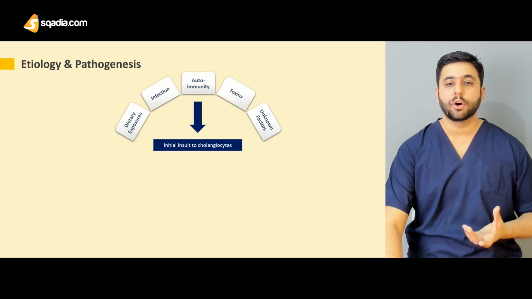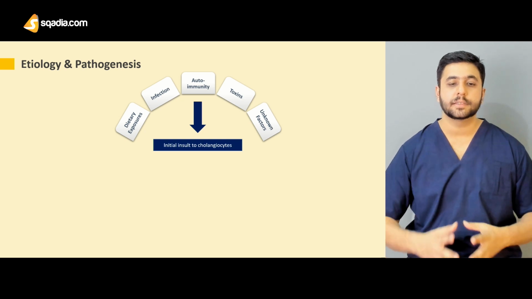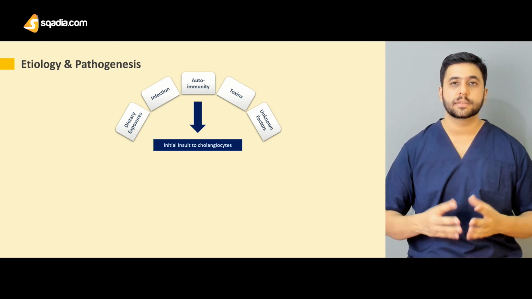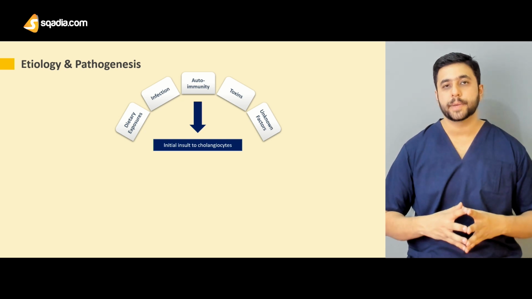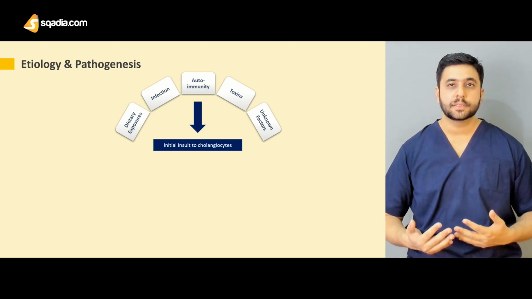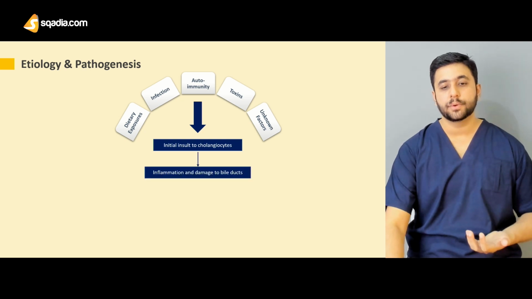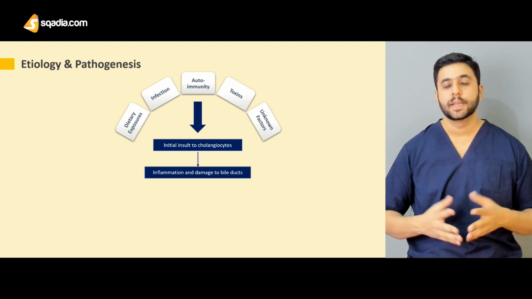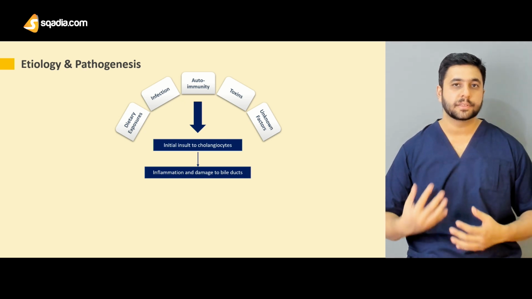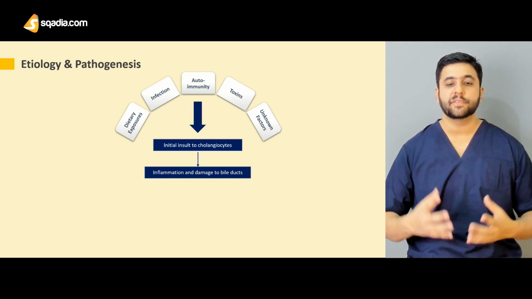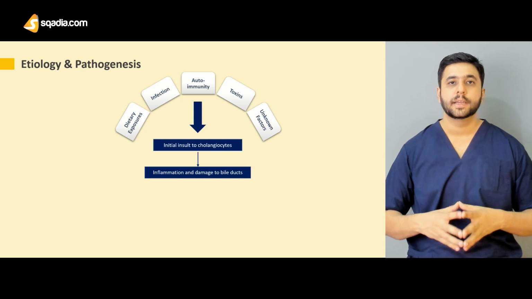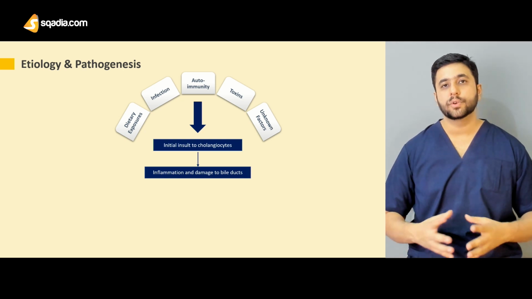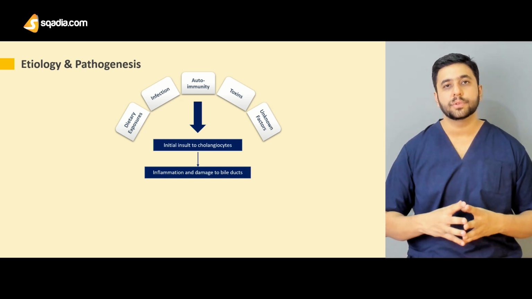The common point of all of these trigger factors is some insult to the cholangiocytes, the cells that make up the bile ducts or the hepatic ducts. As a result of this injury to the bile duct cells, there is a reactionary fibrosis or reactionary inflammation. The immune system revs up. Certain cytokines are released that cause the inflammation and the damage to the bile duct, which can ultimately undergo fibrosis or scarring.